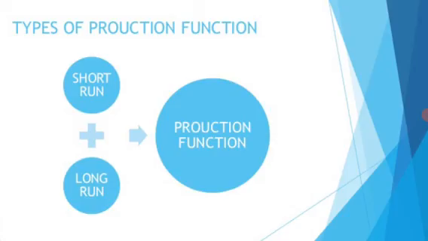The long run is a period in which all factors of production are variable, which means all factors including building and machinery can be changed. In the long run, every factor of production is variable. The firm has enough time to adjust all its inputs according to the changing conditions, and this changes the size and the scale of production in the long run. That is the production function.